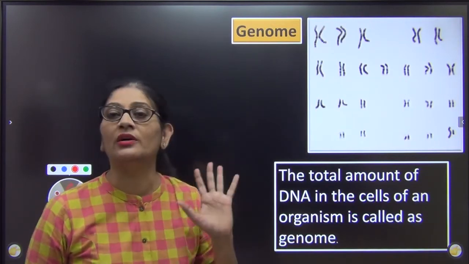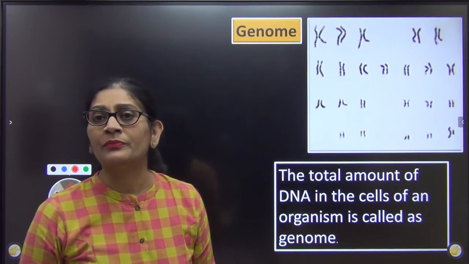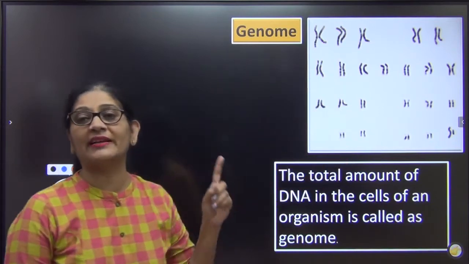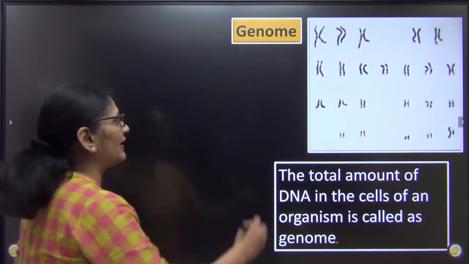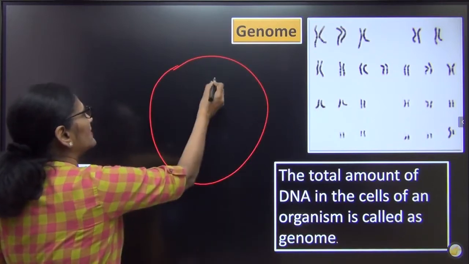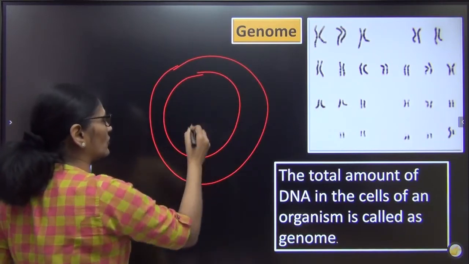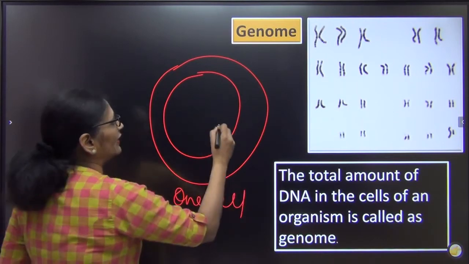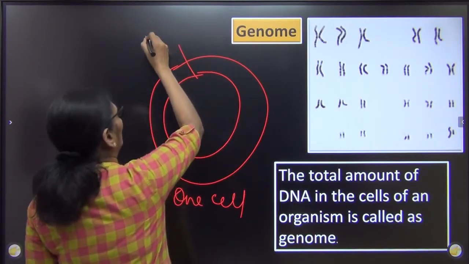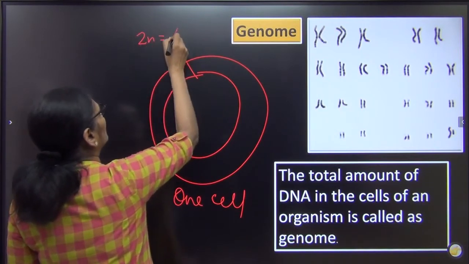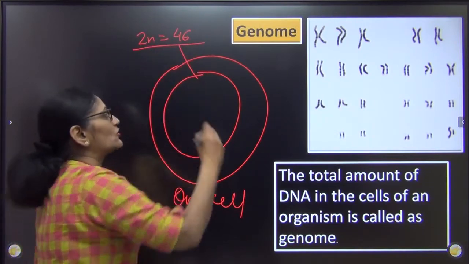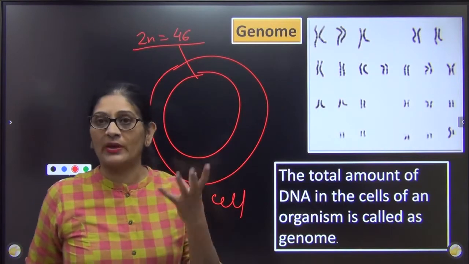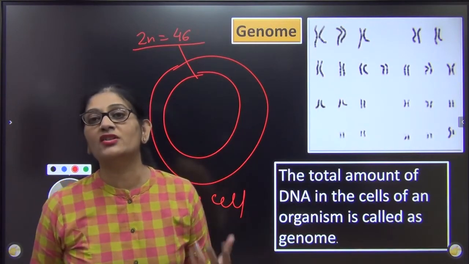I have already taught you earlier. Genome means the sum total of all the chromosomes that are present in one cell. आपके एक सेल में जितने क्रोमोसोम्स हैं, the entire chromosomes which are present in one cell, that is called genome. And in human beings, you know that we are a diploid organism, and the diploid number of chromosomes comes out to be 46. So 46 chromosomes जो एक सेल में present होते हैं, we call it genome.